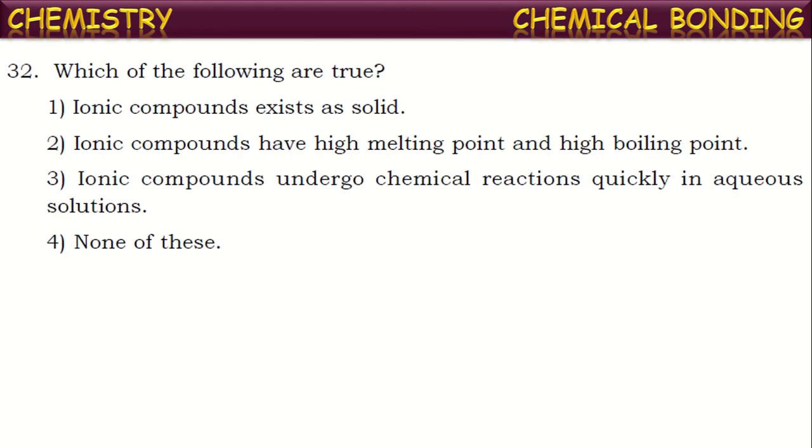Next, which of the following are true? Here certain statements are given about ionic compounds. Identify the correct ones among those. Ionic compounds exist as solids. Yes, in general, ionic compounds are solids at normal temperatures. Ionic compounds have high melting points and high boiling points also. Yeah, it is also true, because there the ions are held together with strong electrostatic forces of attraction. Thus, they have high melting and boiling points.